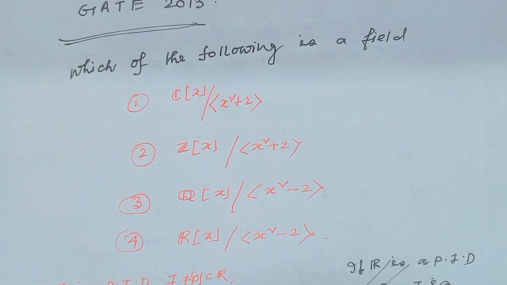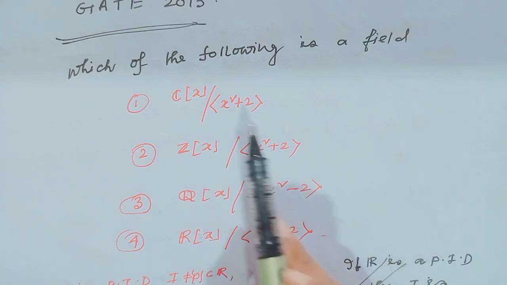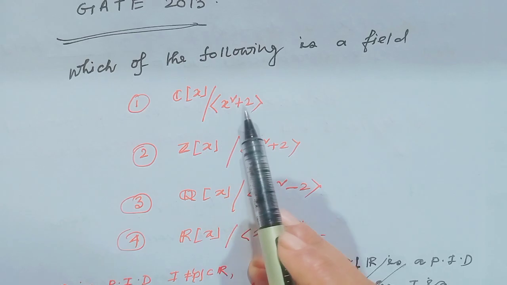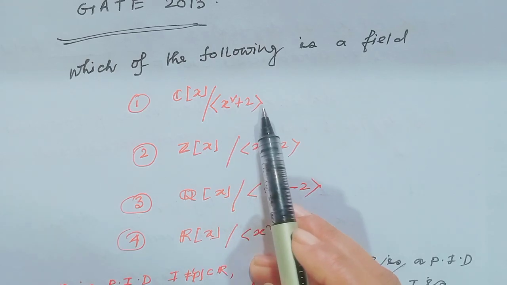Now let's see the solution of the GATE 2013 question. You will understand this question easily after that. First, C[x] modulo the ideal generated by x square plus 2.